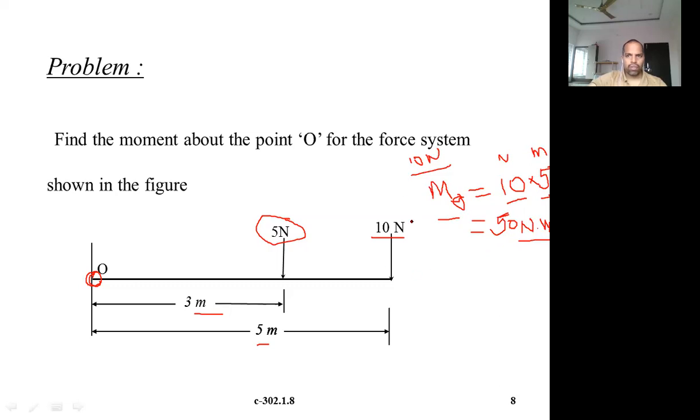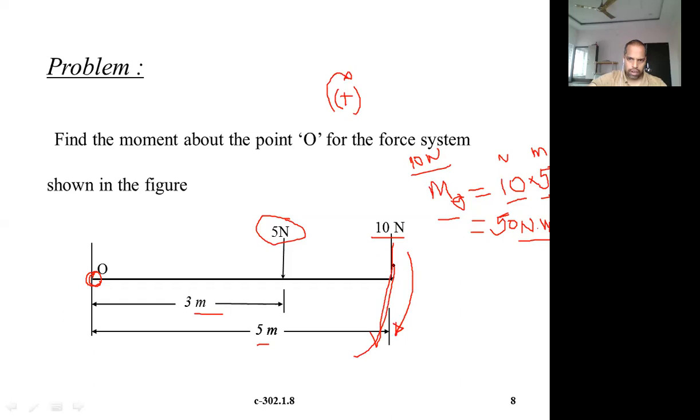50 Newton meter. This is only due to this force. Again, what type of movement is it creating, clockwise or anti-clockwise? Let us assume that clockwise moments are positive. Clockwise moments are positive means which direction is this moment it is creating? So is it clockwise or anti-clockwise? It is creating a clockwise moment. Right, that's what it is.